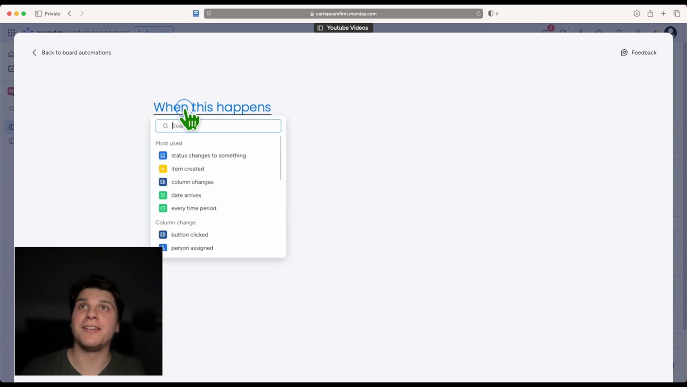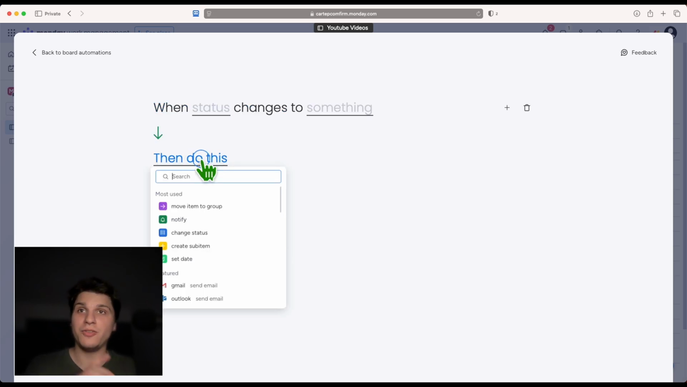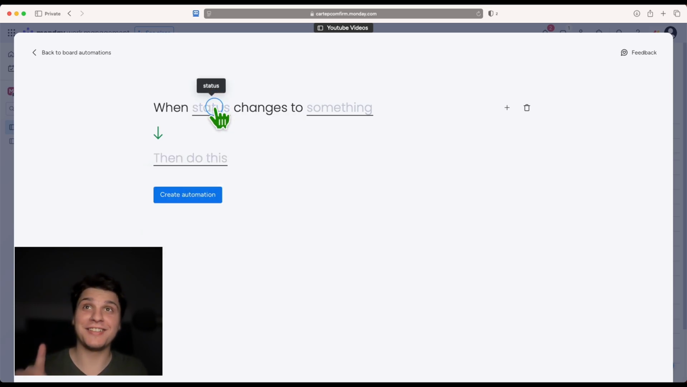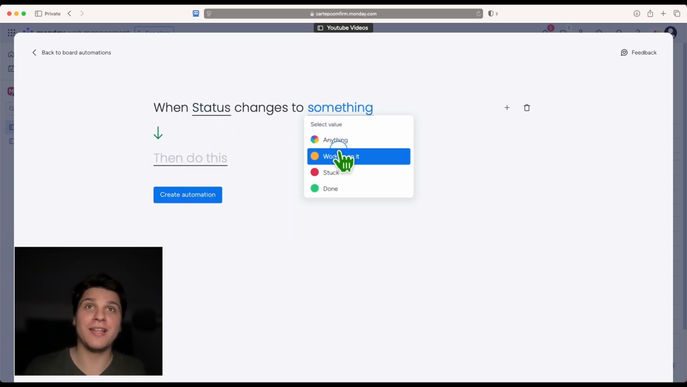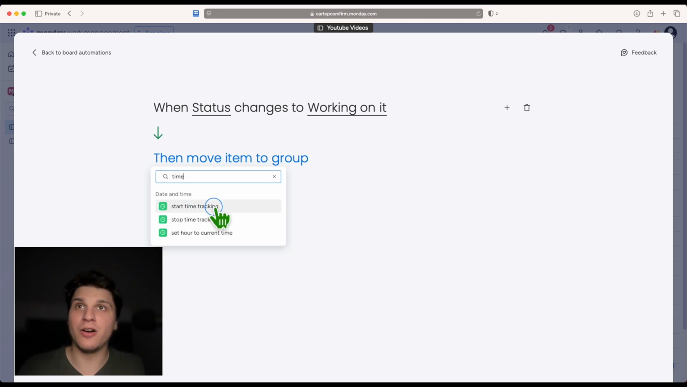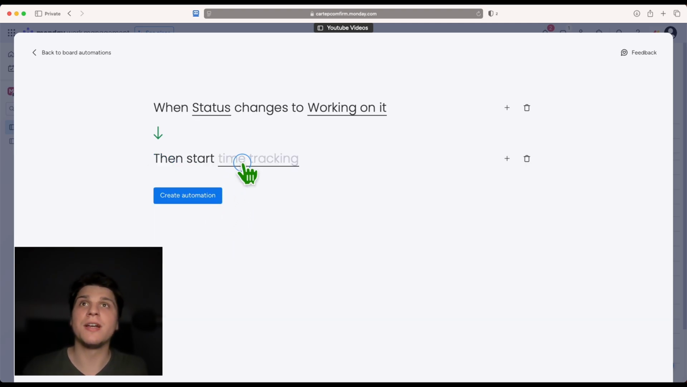Okay, so I'll click on add editing, and here I will take care of the time tracking. So when status changes to something, I'll use the status, and then if you write here time, we have this awesome automation for time tracking. We have start time, but first let's actually select the status, and then I'll select working on it. So when I'm changing the status to working on it, then I'd like the time tracker to start. So I don't have to do this manually.